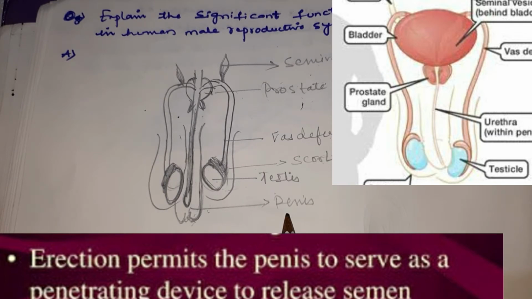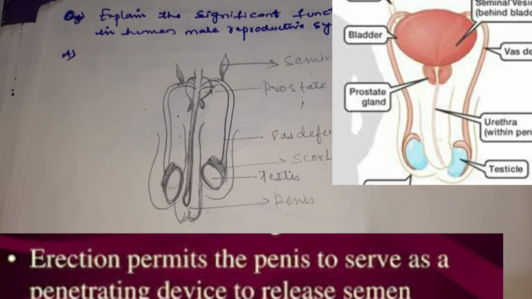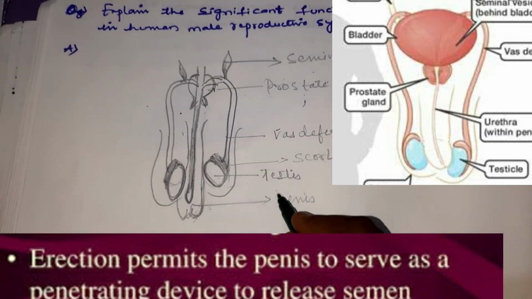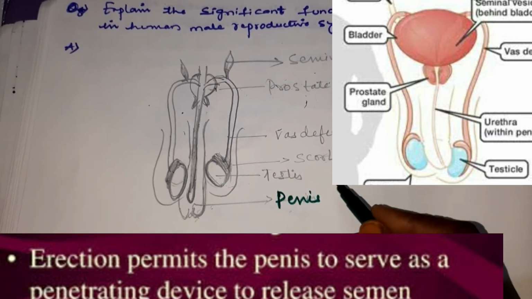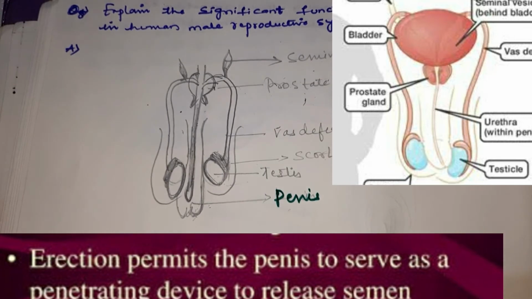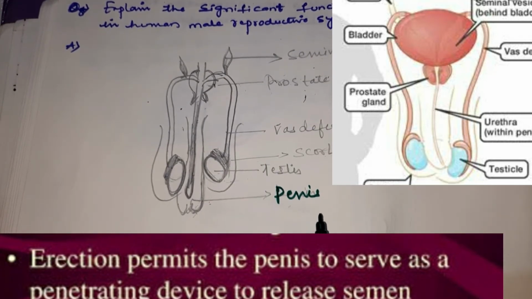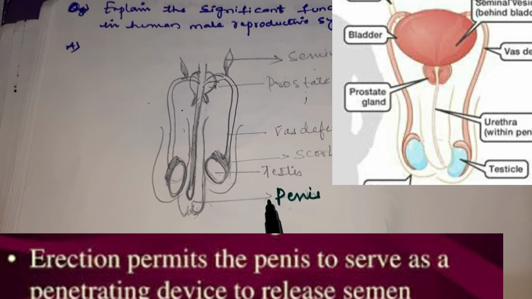First, the penis helps in delivering the sperms to the site of fertilization, children. The function of the penis is for delivering the sperms for fertilization, you can write, or it serves as a penetrating device to release semen. So the function of this penis is that it serves as a penetrating device to release semen, children. So that is the function of this penis.